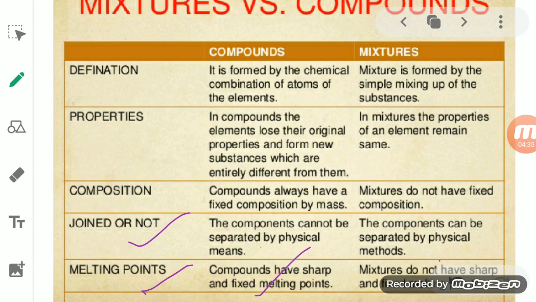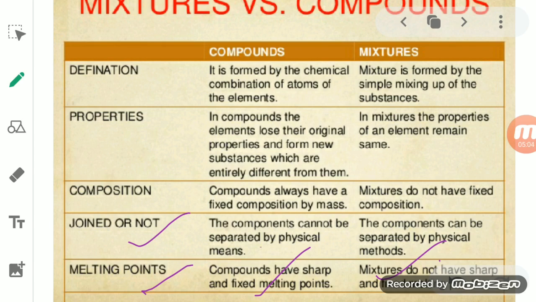But in a mixture, since the constituents show their own individual properties, if we provide heat, the components will melt at different temperatures. So we can say that a mixture does not have a fixed melting and boiling point.